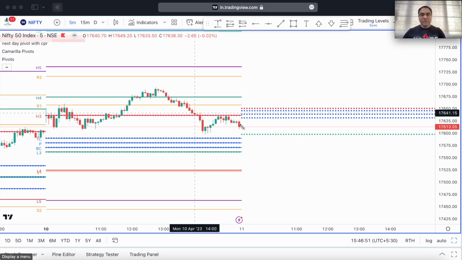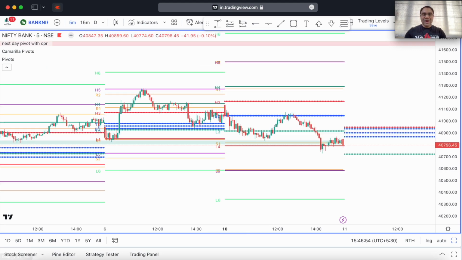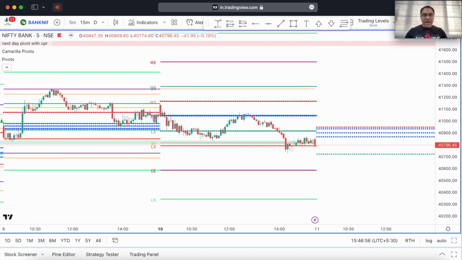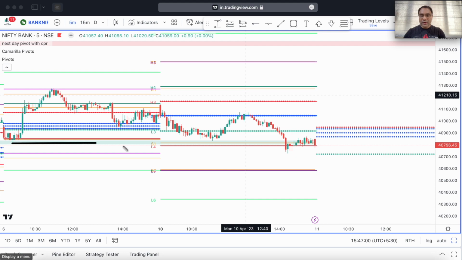I will still be bullish on the market tomorrow, in spite of the fact that Bank Nifty has shown weakness today. But the fact that Bank Nifty has not been able to close below the previous day's range gives me good confidence. It actually closed right about at the same level where it took support from the previous time, that is in the previous session, on the 6th of April. And you can see that this particular zone is still holding, this support is still holding here, and that was the support from which Bank Nifty had bounced.